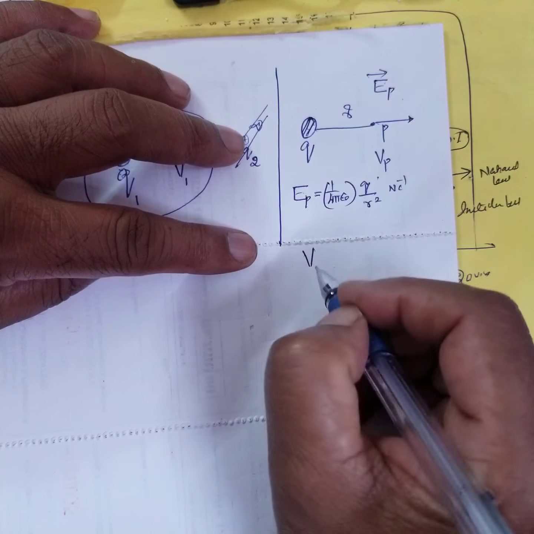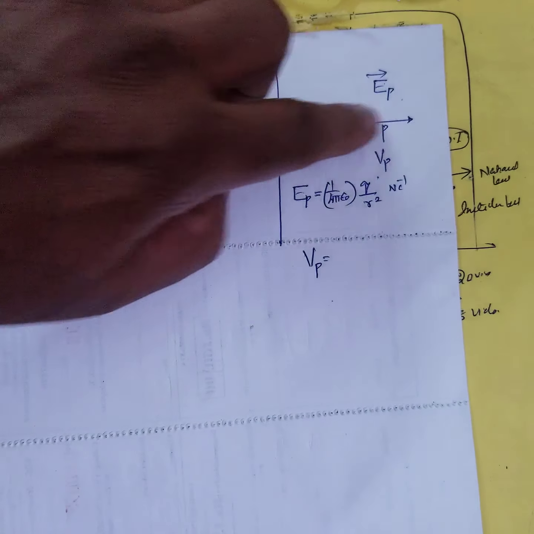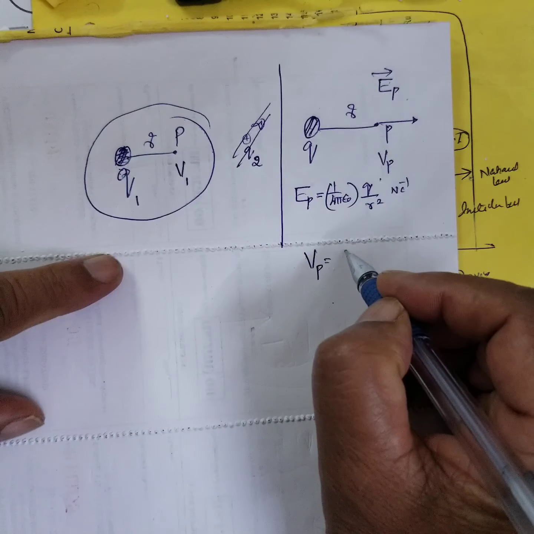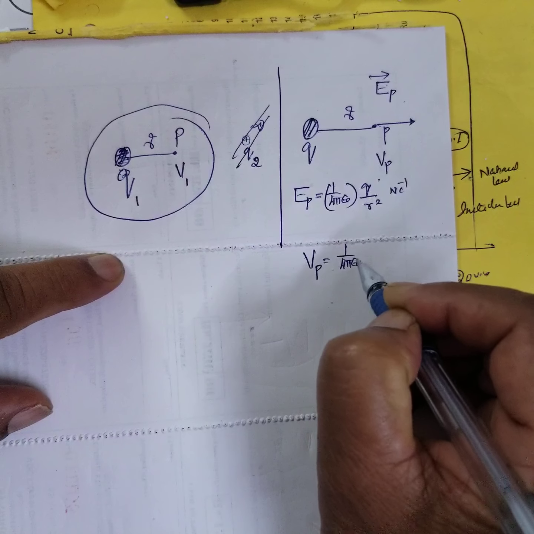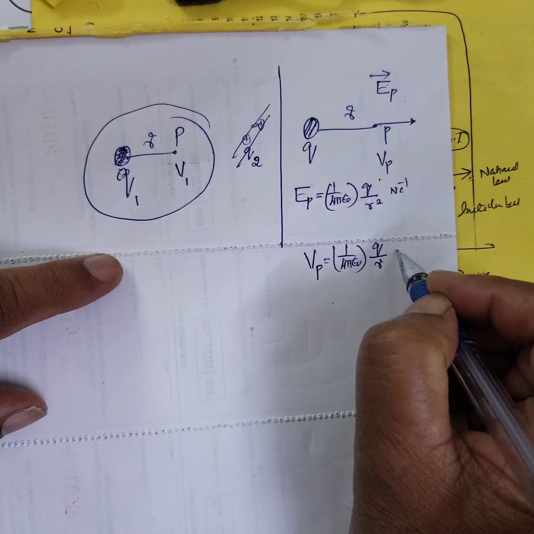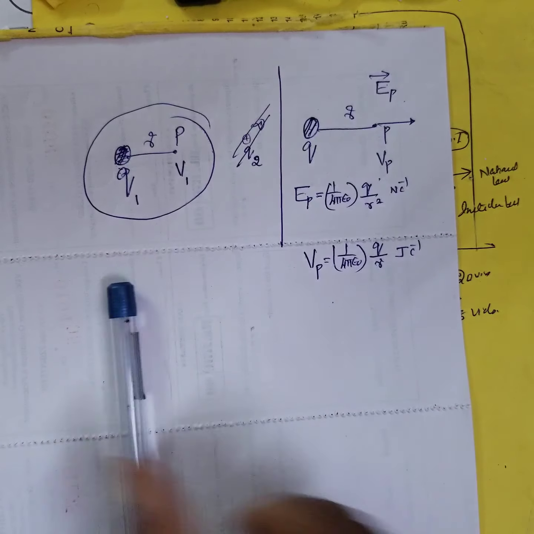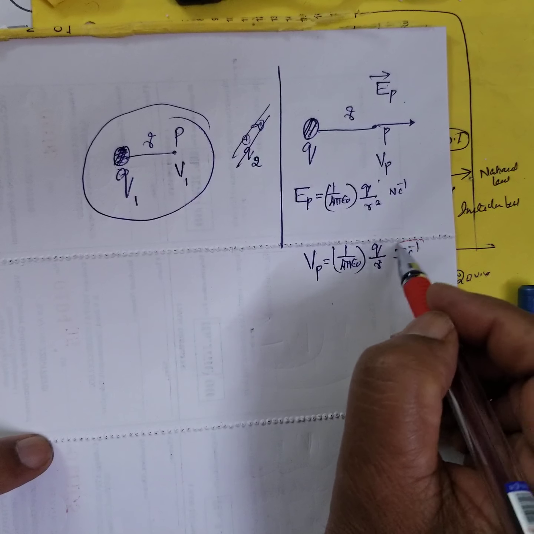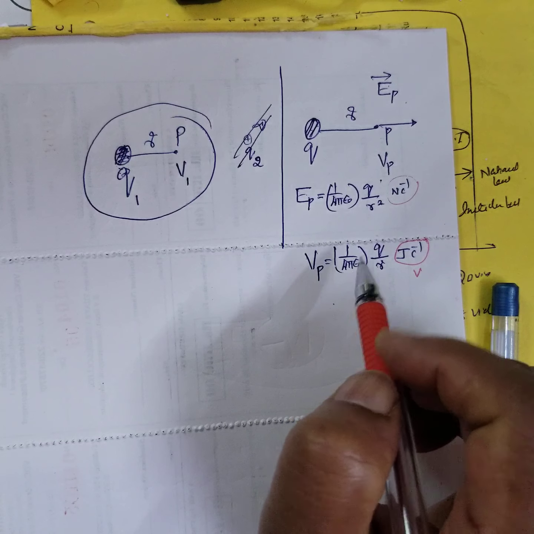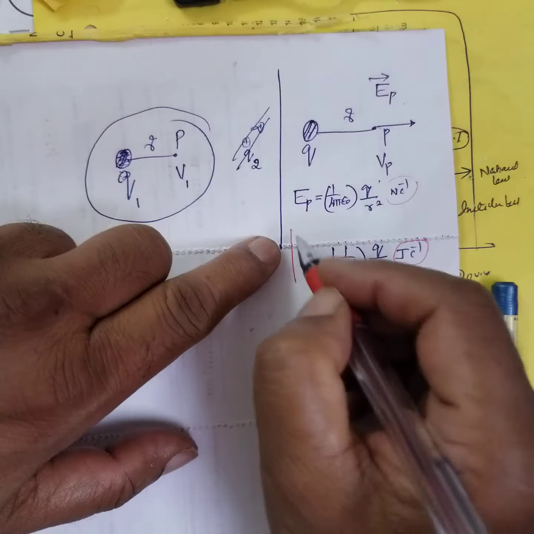Here, what is the potential at the point? Potential at the point due to the charge is again 1 by 4 pi epsilon naught, charge by, it is not R square, you have to write R. The unit here is joules per coulomb, which is called volt. Here there is no direction, that's all. You have to remember, you have a separate derivation for 3 marks. We'll do this in the next class.